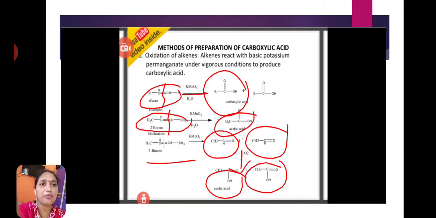And the second preparation method is oxidation of alkenes. Here alkenes react with potassium permanganate, KMnO4, and are converted to carboxylic acids. Alkenes react with KMnO4 and form 2 moles of carboxylic acids. Example reaction: we are taking 2 butene. 2 butene reacts with KMnO4 and gives 2 moles of acetic acid. Here the mechanism also we have discussed.